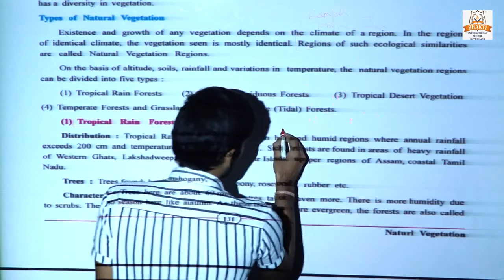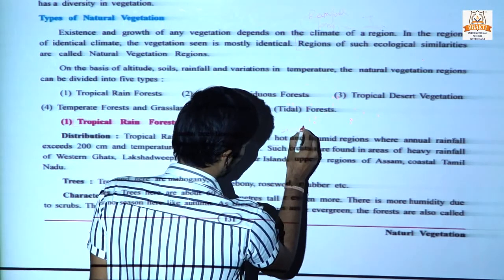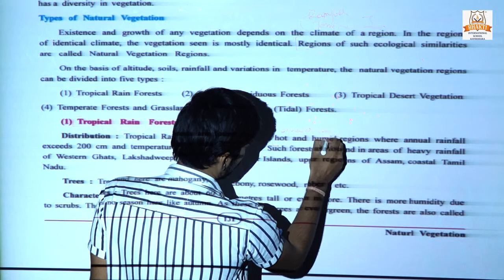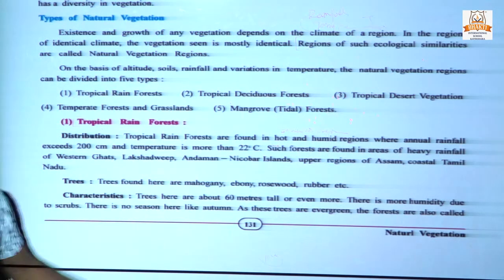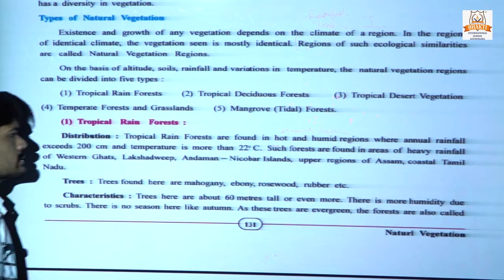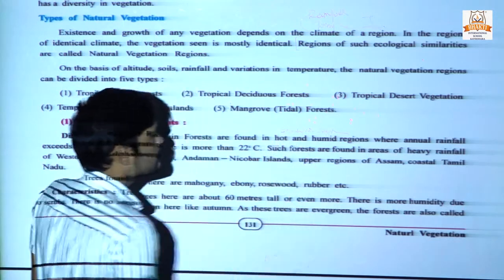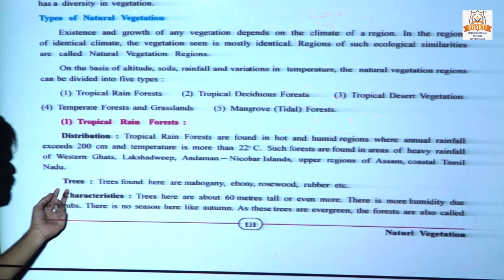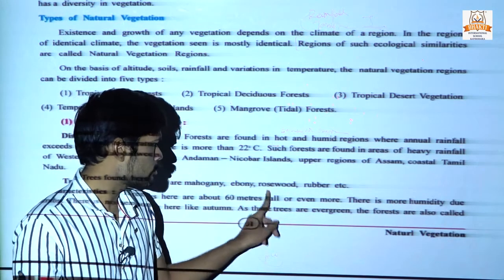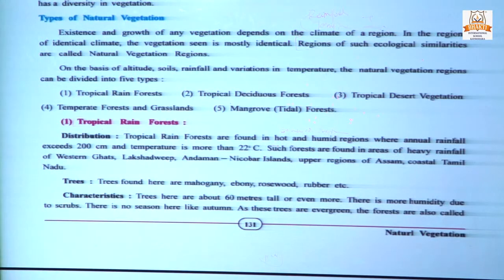So, simply you can say that this kind of tree or forest can be seen in the equator region. It is also known as the torrid zone, because a high amount of heat and rainfall can be seen. The different kinds of trees found here are mahogany, ebony, rosewood and rubber, etc.